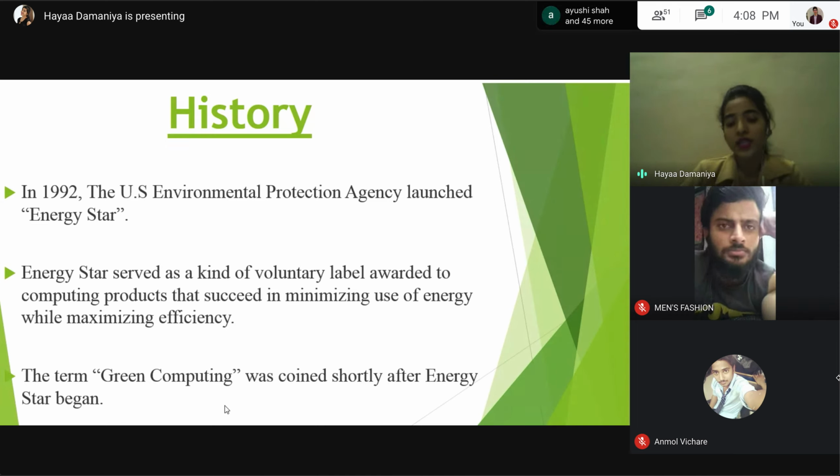Now, Energy Star is appointed to devices like computers, laptops, your television sets, and the temperature control devices like refrigerators, air conditioners, and similar kinds of items. The term green computing was coined shortly after the Energy Star began. After the Energy Star launched, the concept of green computing came into the picture.